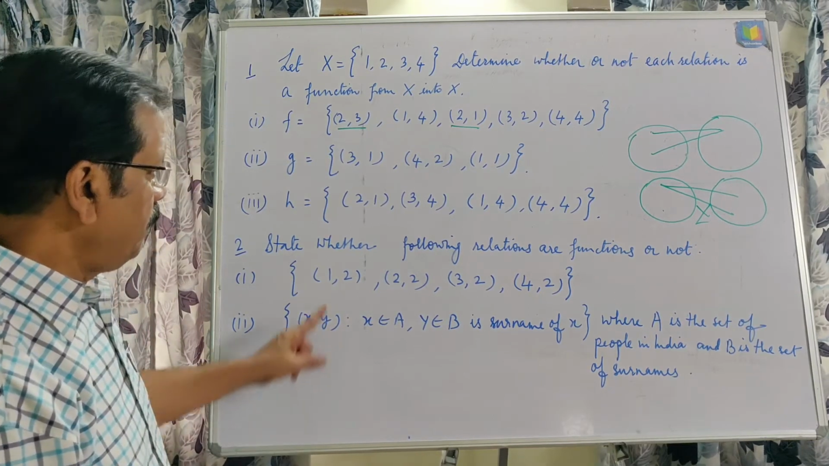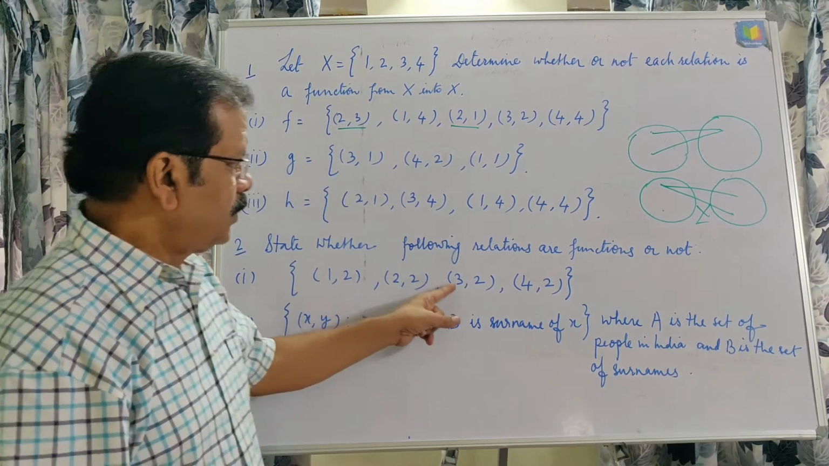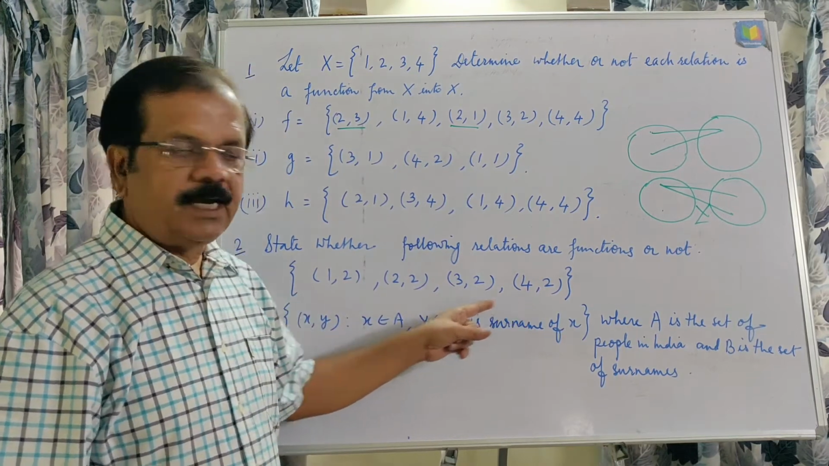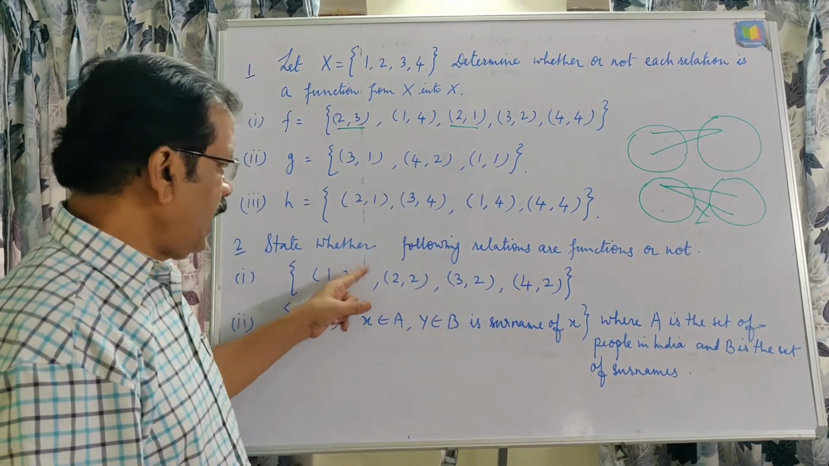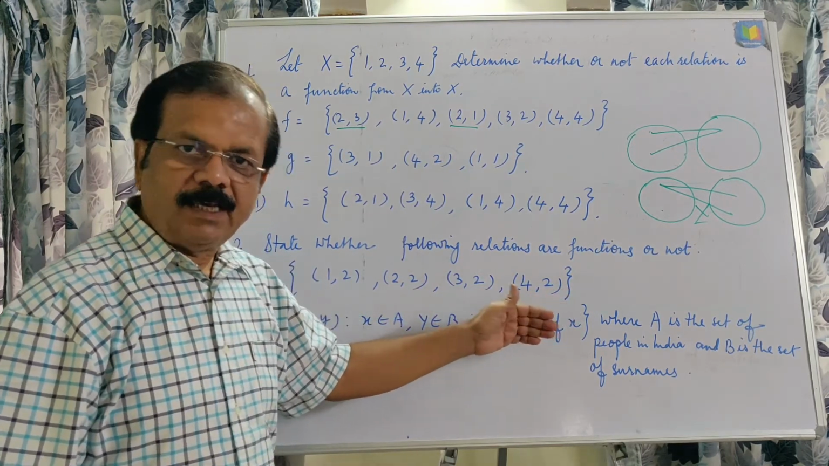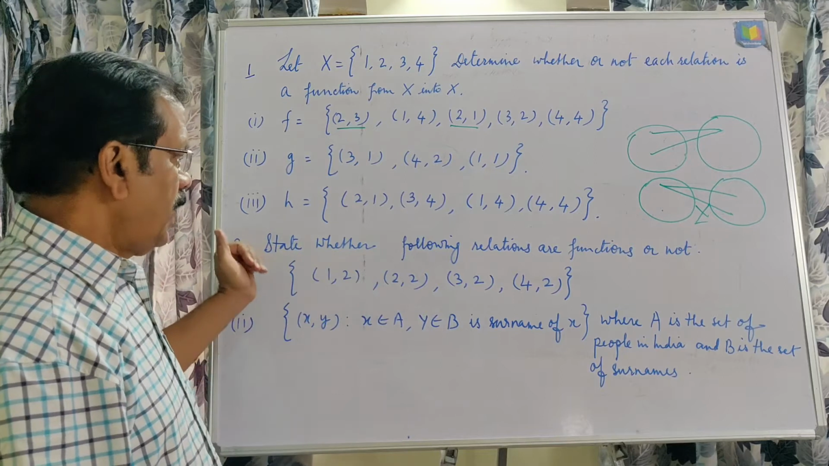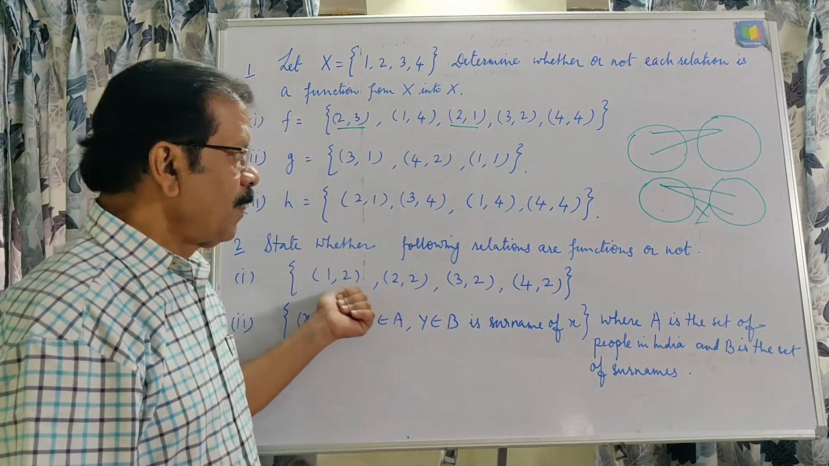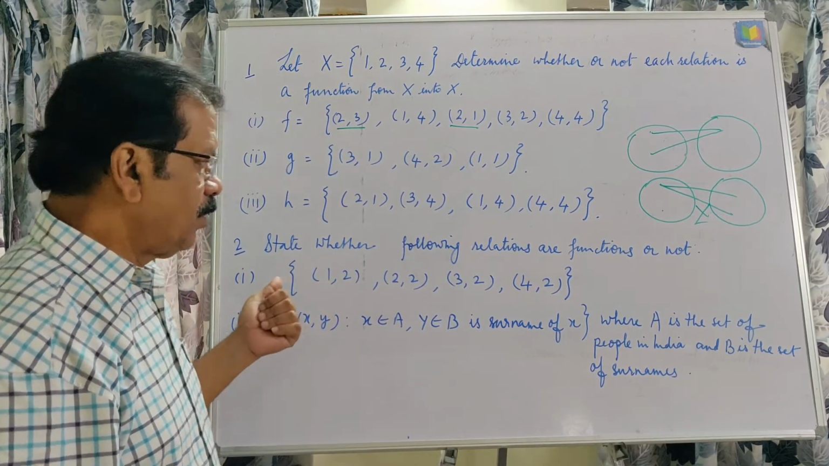Now here, next question: state whether the following relations are functions or not. We will follow the same way here. 1, 2, 3, 4 elements are different, and they can have the same element as their image, and that is why this is possible, and this is called a many-one function, and this is an example of a function.